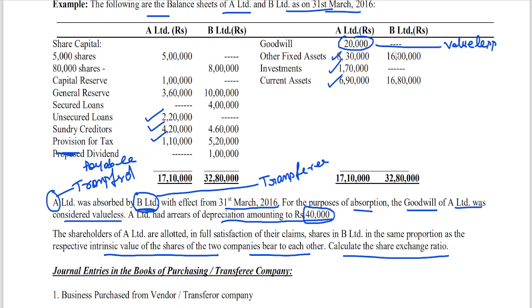As far as B Limited is concerned, I am looking at other fixed assets and current assets. From that I should take out sundry creditors, provision for taxation, and also dividend payable. These three if I deduct, I will get the intrinsic value of B Limited. Clear to all of you? This is how you have to work it out. So I will be doing it here.